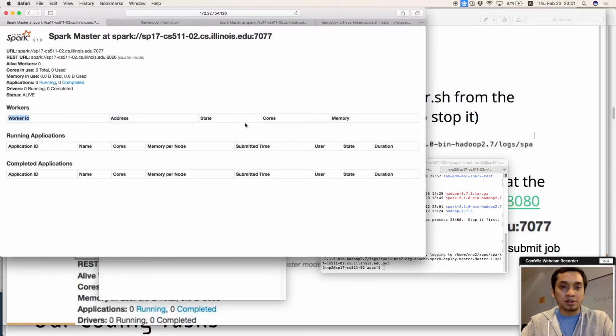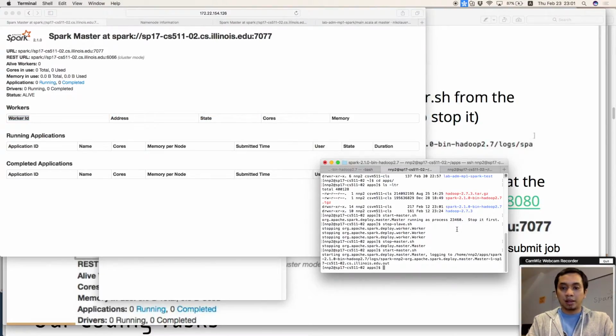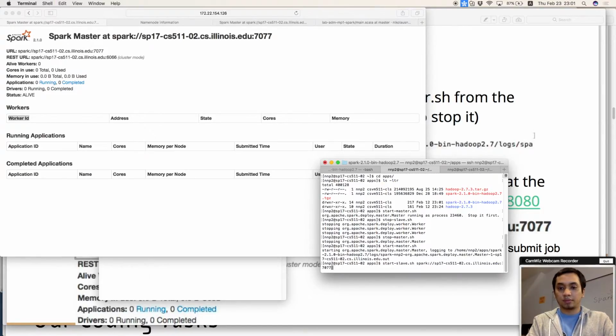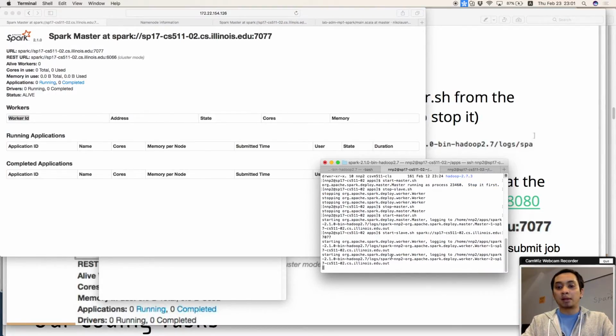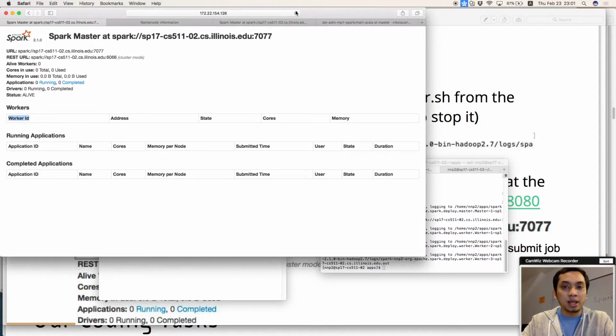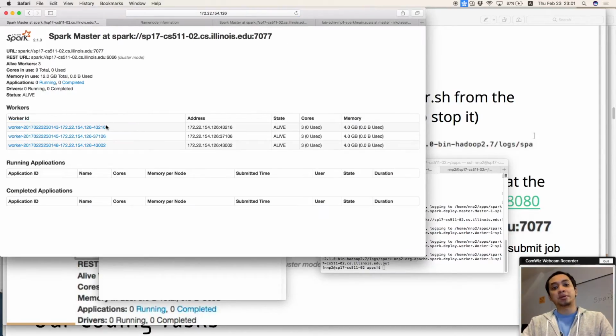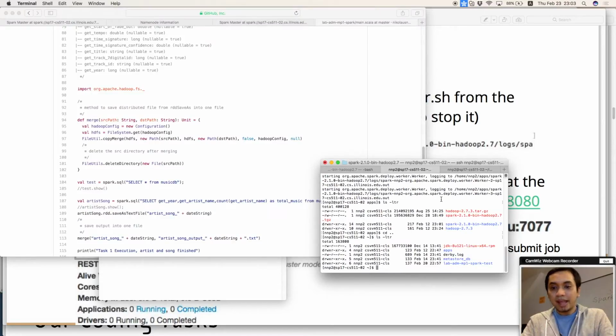There are no workers. So we can run the start slave to run the worker and put the master URL here, and it will run the workers. We can check, yeah, the workers are running and live. Okay, Spark runs well. Okay, now we go to the code.